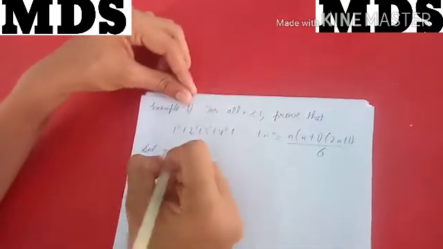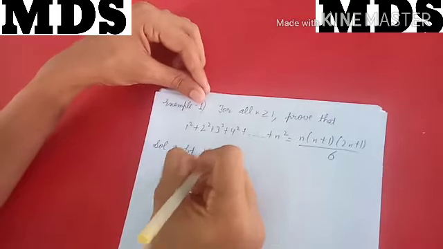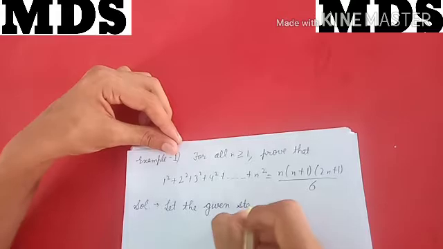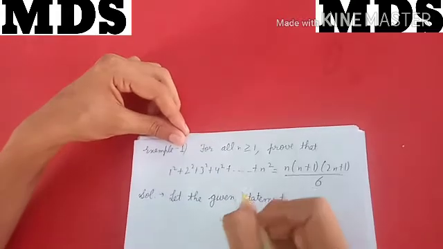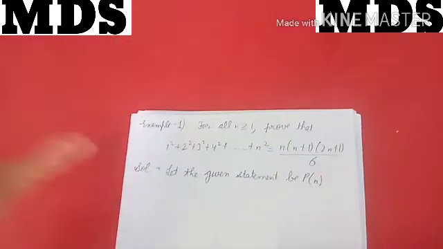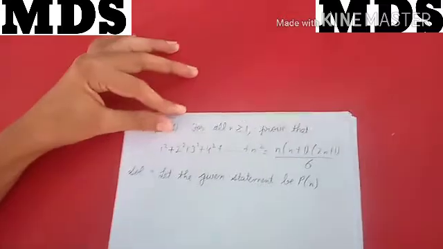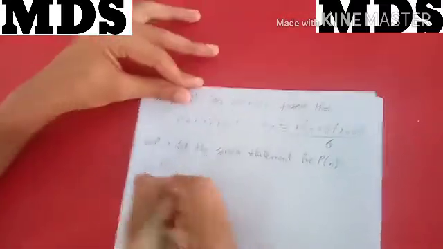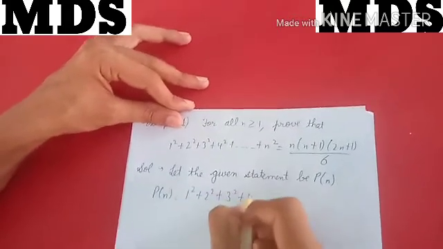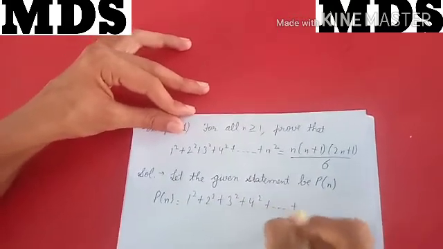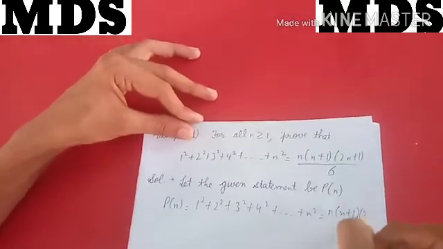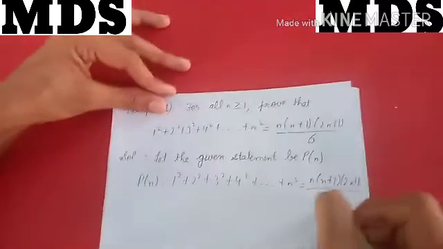First of all, let the given statement be P(n). So P(n) is 1 squared plus 2 squared plus 3 squared plus 4 squared, and so on till n squared, which we have to prove equals n(n+1)(2n+1)/6.